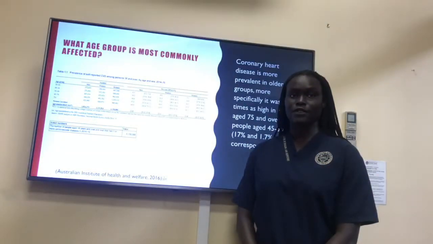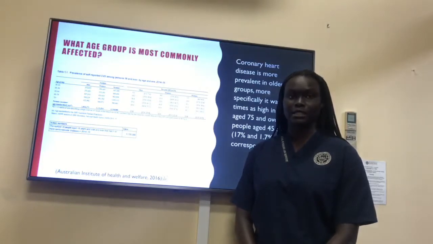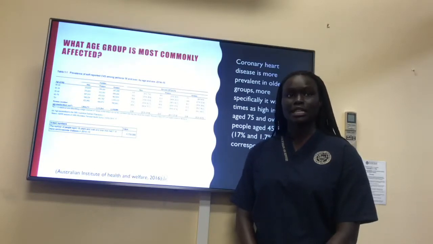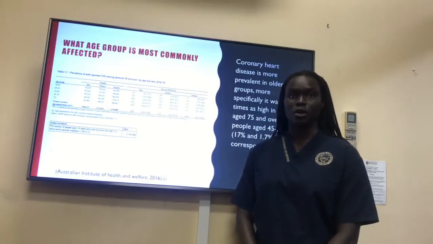Out of Australians aged 55 to 64 years, 8.8% reported living with heart, stroke or vascular disease. Prevalence increases with age. Self-reported heart, stroke or vascular disease was 17.1% in 65 to 74-year-olds, 26% in those aged 75 to 84 years, and 39.5% in those aged 85 and over. 19.5% of Aboriginal and Torres Strait Islander people aged 55 years and older reported having been diagnosed with stroke, heart or vascular disease.